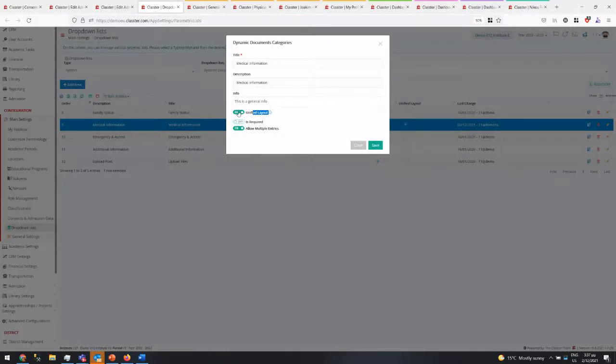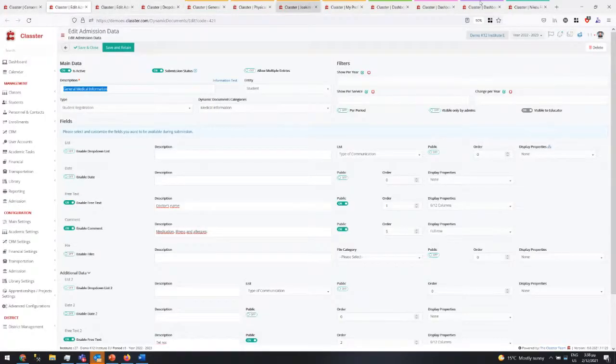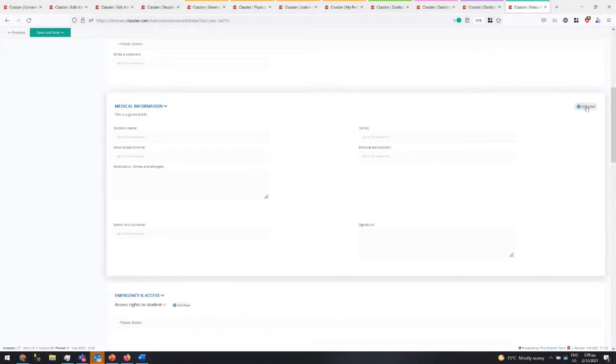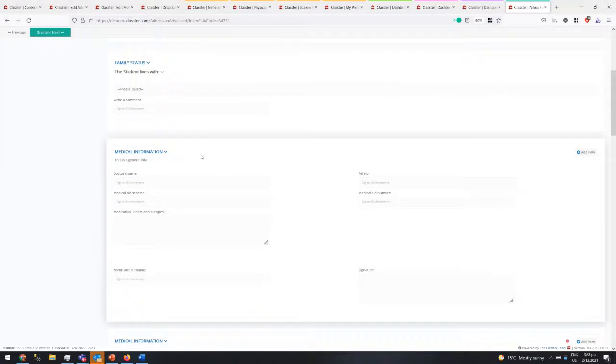The allow multiple entries option basically enables the add new button here, so you can take a whole new section with all the data again. So twice medical information, you can add the same thing twice.